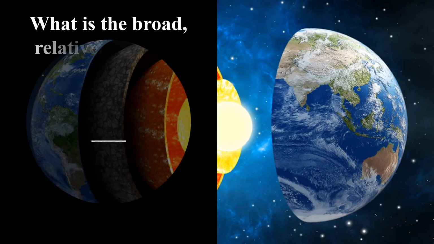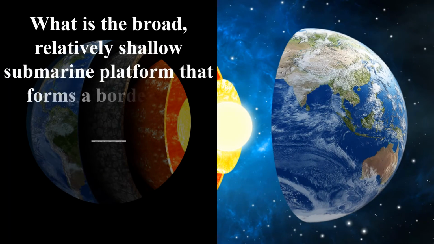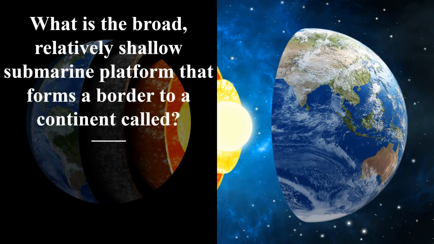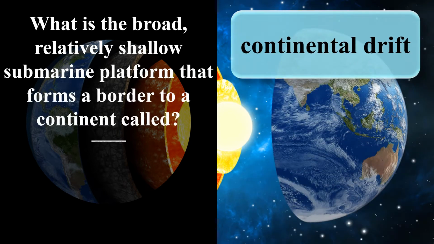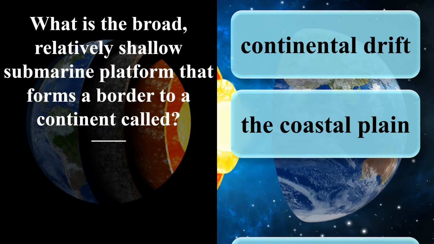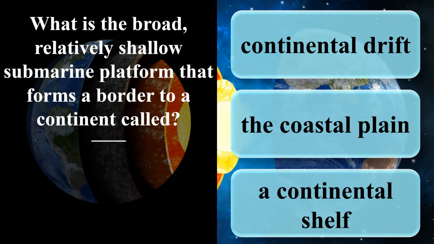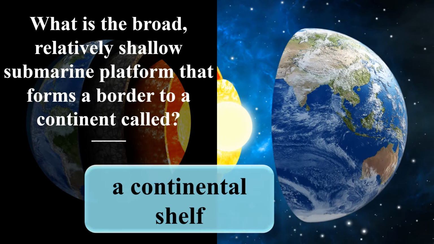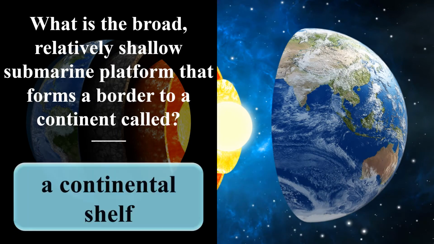What is the broad, relatively shallow submarine platform that forms a border to a continent called? Continental drift. The coastal plain. A continental shelf.